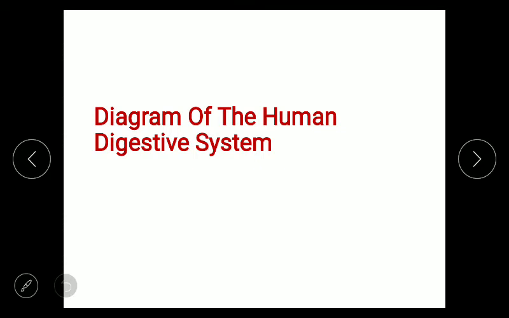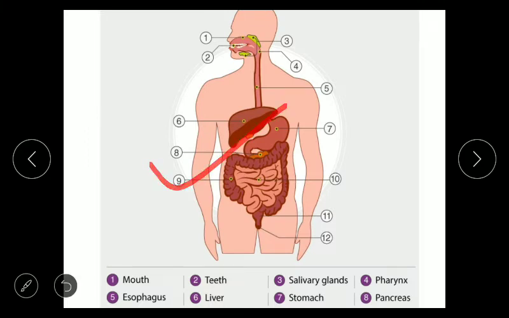Now we'll see the diagram of the human digestive system. So this is the diagram of the human digestive system. There are different labels from 1 to 12. So what are the different labels? Label 1 is mouth. So what is the function of mouth? Mouth is the opening through which we take in solid food. Mouth here also refers to the oral cavity. Inside the mouth we have tongue, teeth and salivary gland.